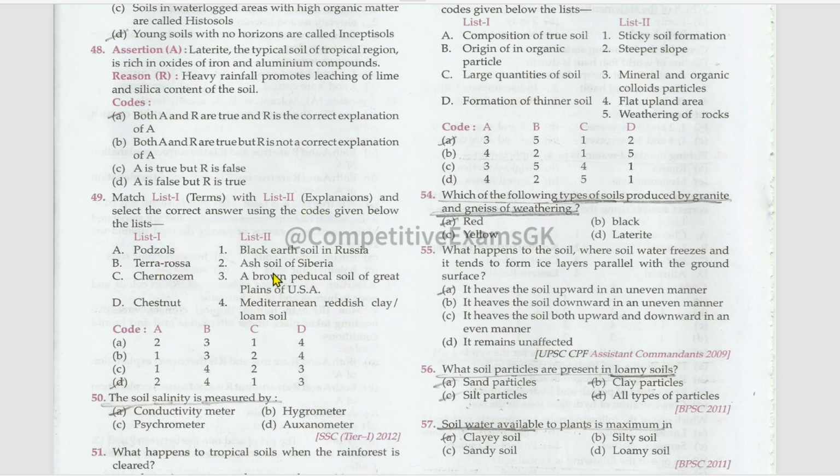Podzol soils, ash soil of Siberia. Terra rossa soils, Mediterranean reddish clay or loam soil. Chernozem soil, black earth soil in Russia. Chestnut soil, a brown soil of the Great Plains of USA. The soil salinity is measured by a conductivity meter.